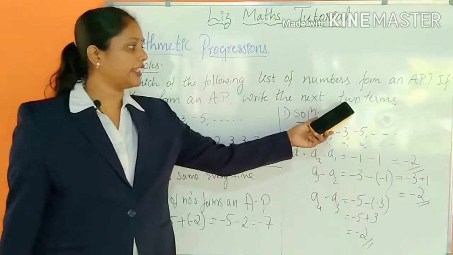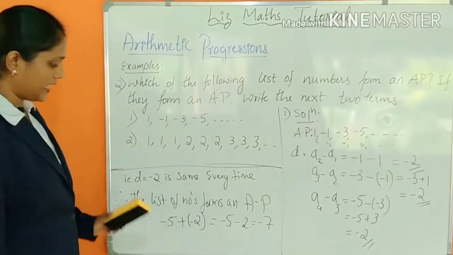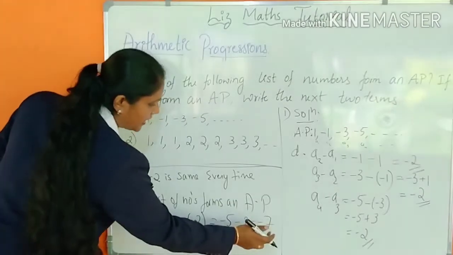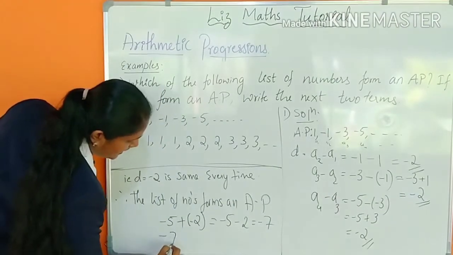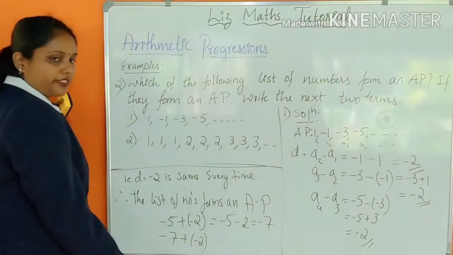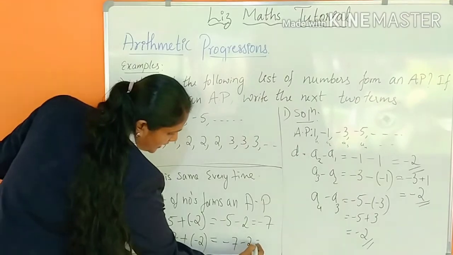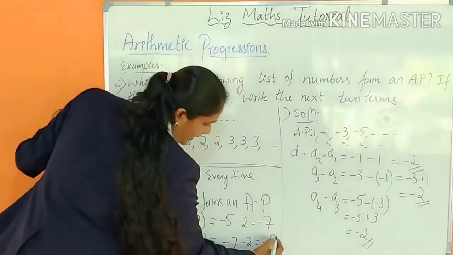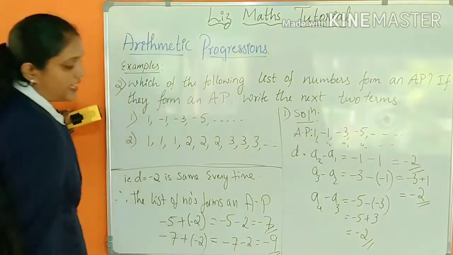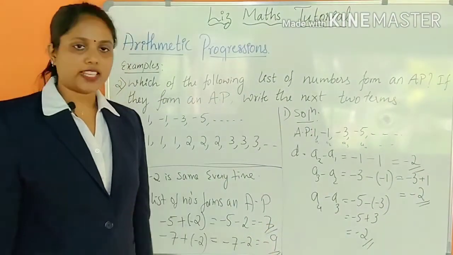How many terms did they ask you to find out? Two terms. First term you found is minus 7, and the second term you find from the last number, minus 7, isn't it? To that minus 7 you have to add minus 2, the common difference. Then you will get minus 9. So which are the next two terms? Minus 7 and minus 9.